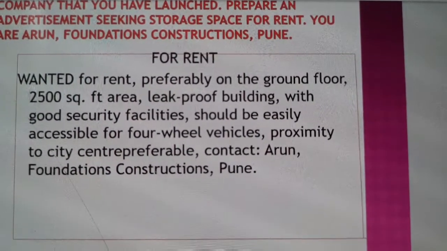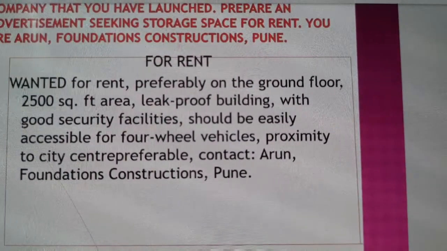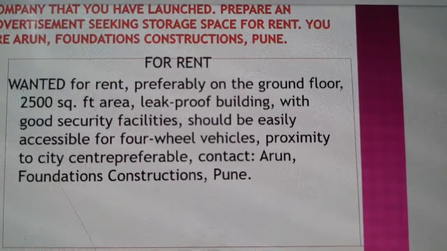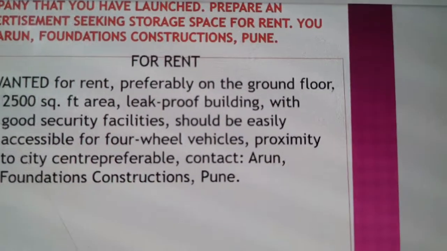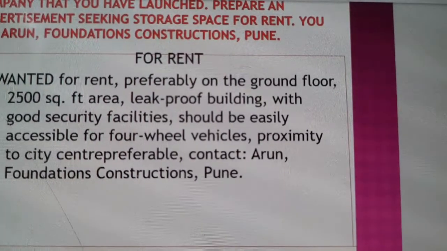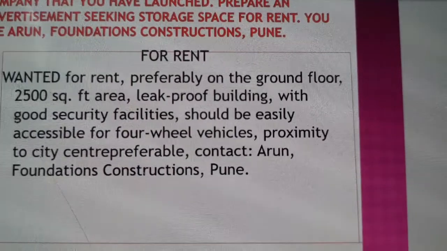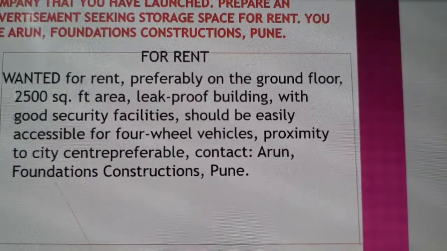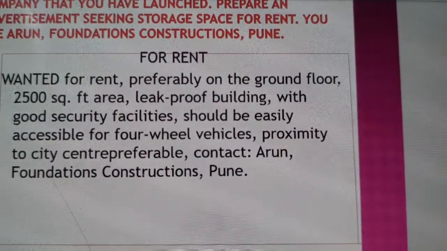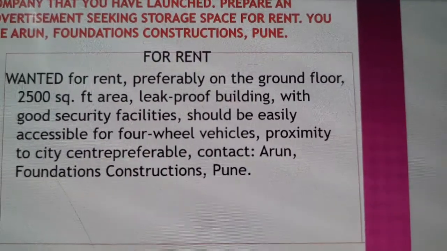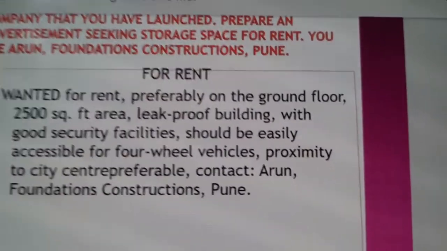With good security facilities, should be easily accessible for four-wheel vehicles. Children, these things are mentioned because the person needs it for a company. Servant quarters, parking, these are not mentioned because for residence, he doesn't need this flat.